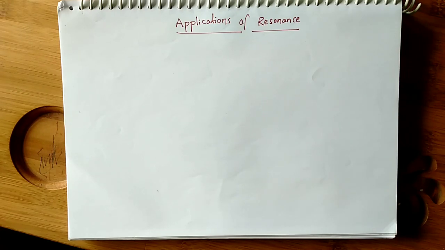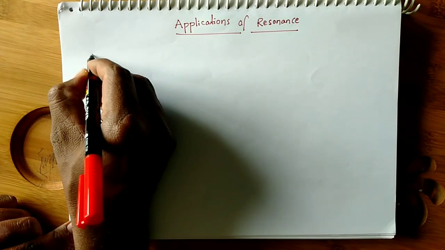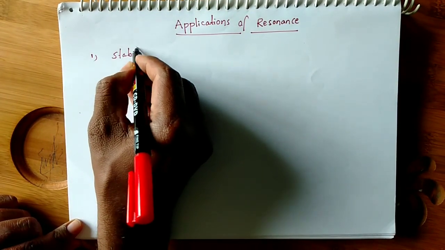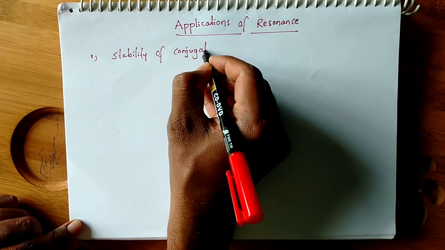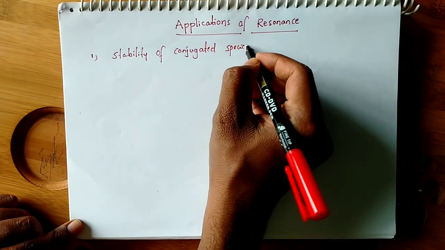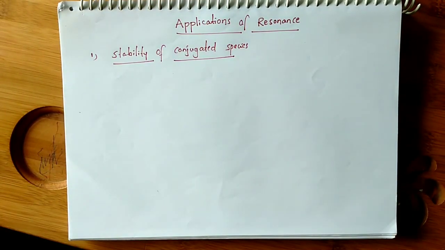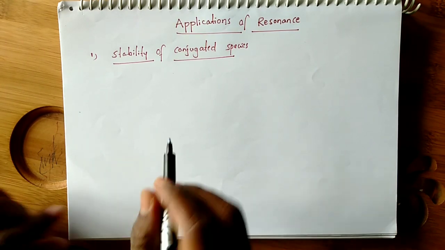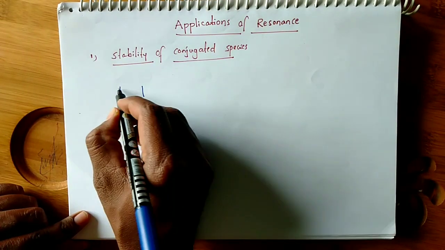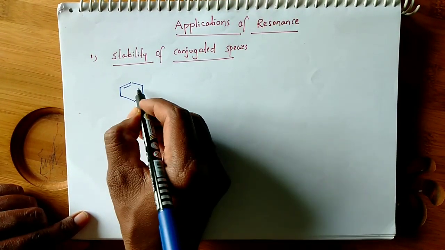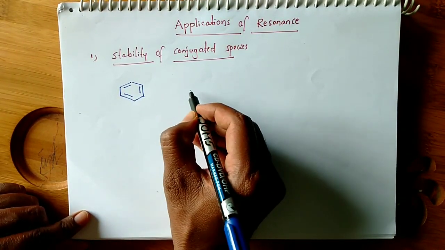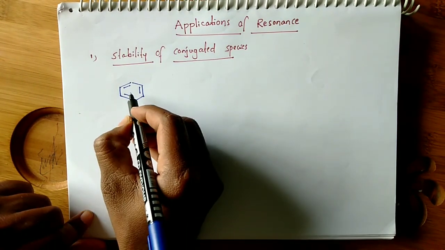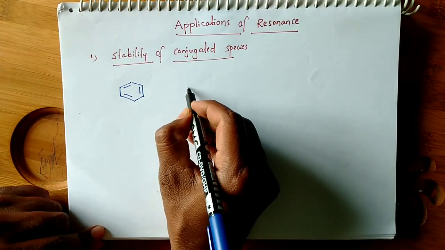The first application, stability of conjugated species. Here the conjugated species is more stable than non-conjugated species. For example, see here I am giving one structure. We know it is benzene. In benzene you can observe there is a conjugation in double bonds.